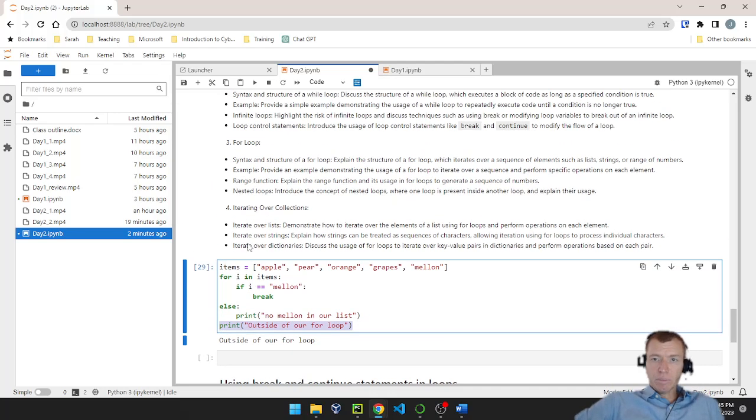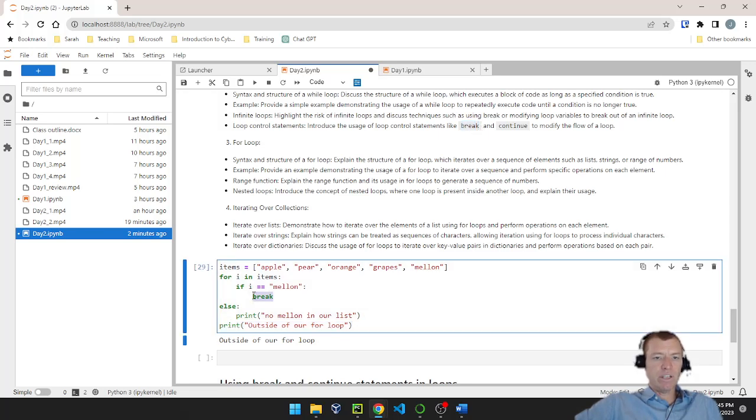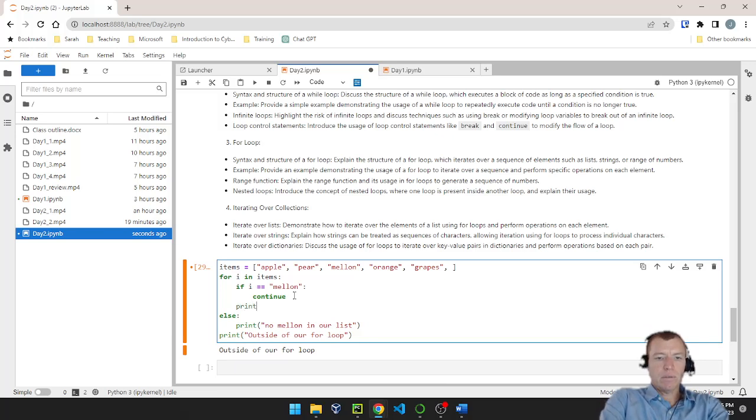Okay, so that's explaining what break does. Break jumps us from whatever line of code it is to outside of whatever containing loop contains the break statement, and that's why we get to here. There's another word called continue. Let's put melon over here in the middle, just so we can see how that works. And instead of breaking, let's go ahead and continue. And what I want to do now is print the different items. So I'm going to go ahead and print i.